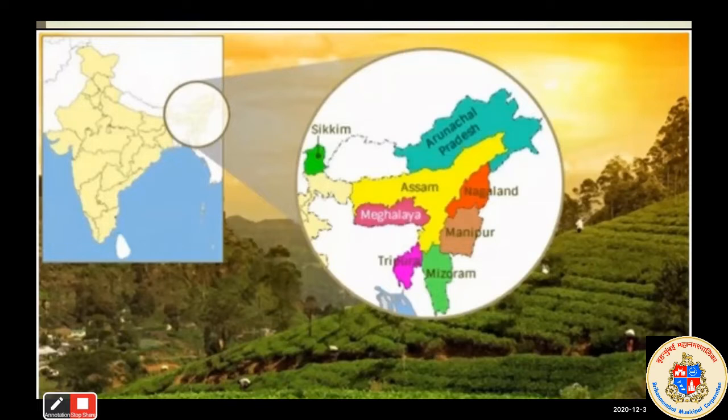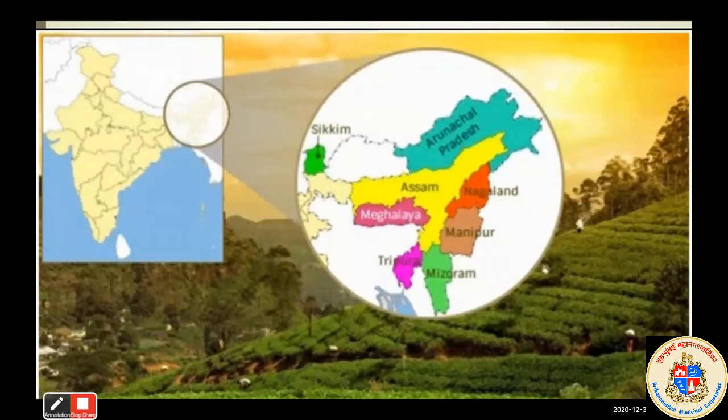Okay, let me say. So students, there were total 29 states and 7 union territories in India. And last year, the government divided the Jammu Kashmir state into 2 union territories, that is Ladakh and Jammu Kashmir. So nowadays there are total 28 states and 9 union territories in our India. And you can see here in a circle the map of the 7 sisters located on the northeast side.